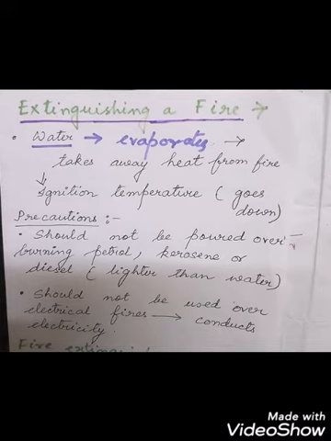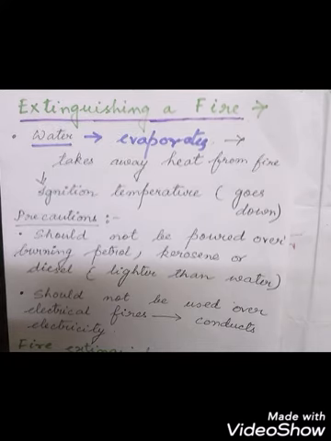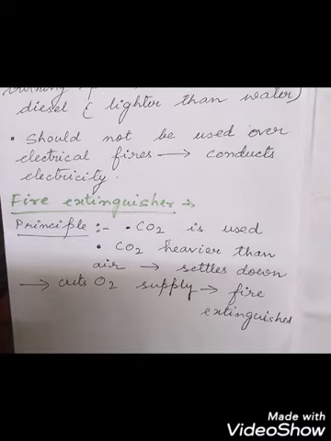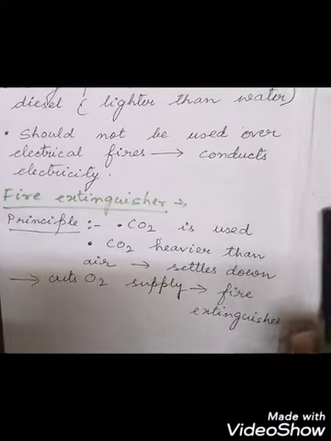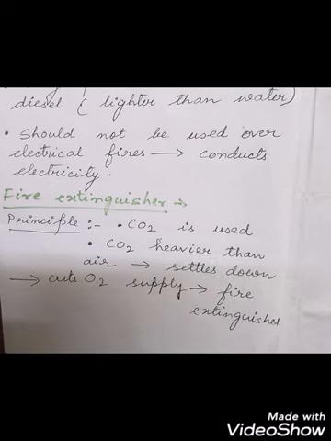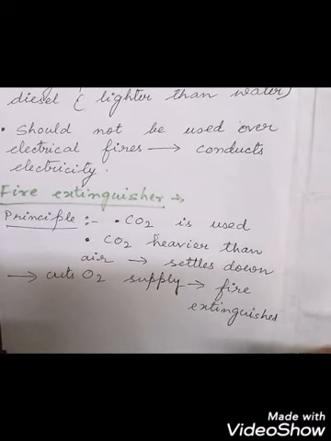Okay, so what you can use instead is the fire extinguisher. Fire extinguishers are the tools that are used to extinguish the fire. And these make use mainly of carbon dioxide. Carbon dioxide, being heavier than air, settles down, and this cuts off the supply of oxygen to the burning material, and then the fire is extinguished. So this is the principle behind the fire extinguisher.